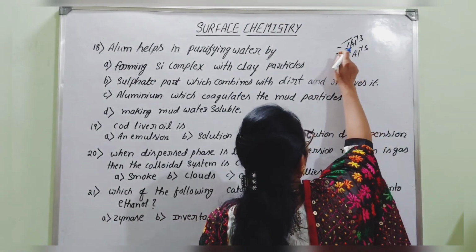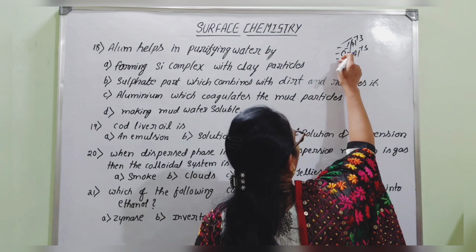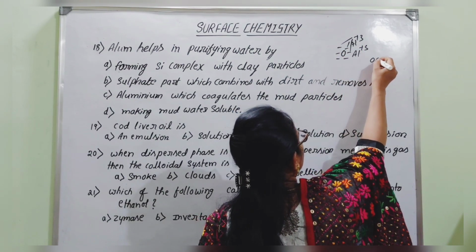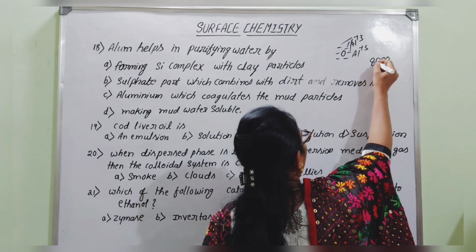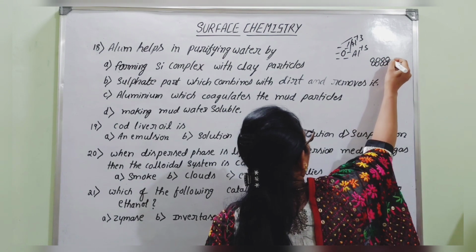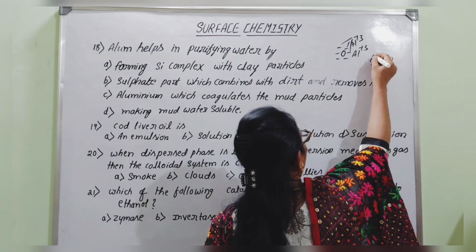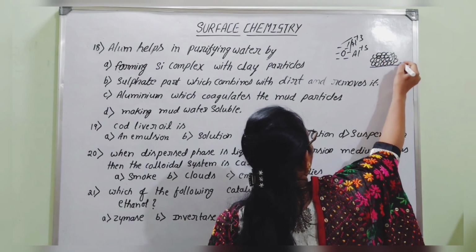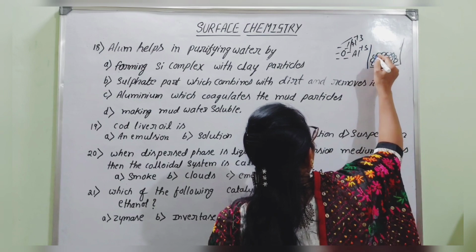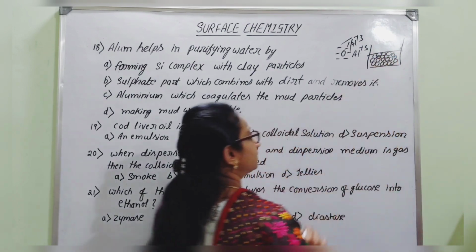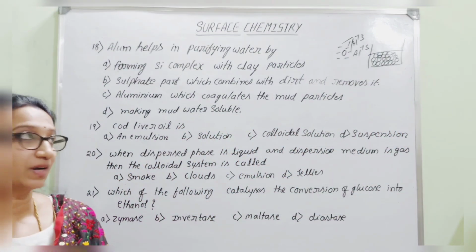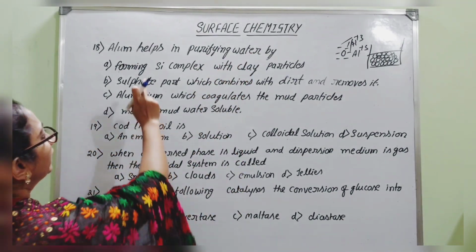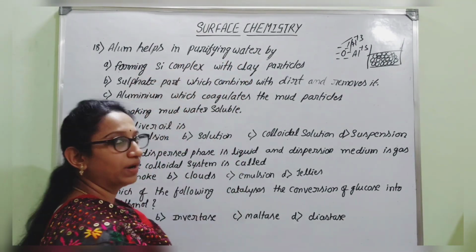So once the negatively charged clay particles are neutralized, the negative charge is removed from all those clay particles. They will associate with each other. Without negative charge, they will be attracted to each other and settle at the bottom. Hence, it causes precipitation and helps in the purification of water. Therefore, alum is helping in purifying water.